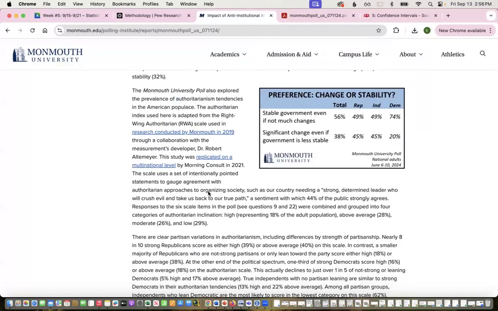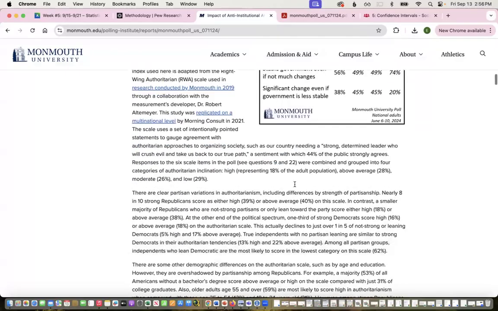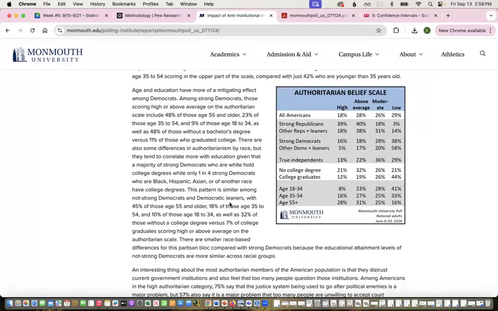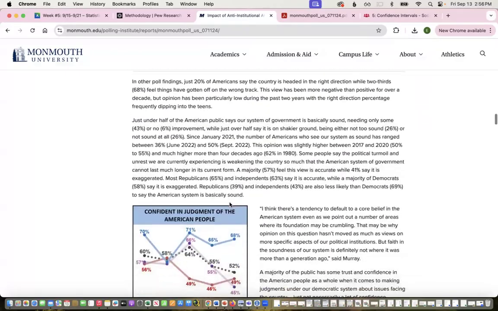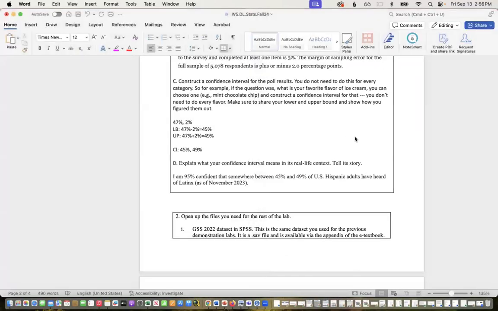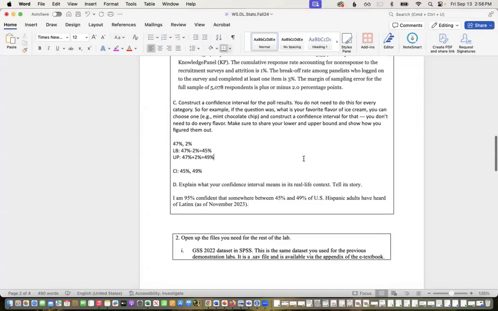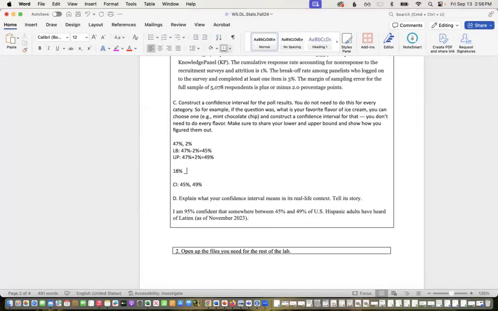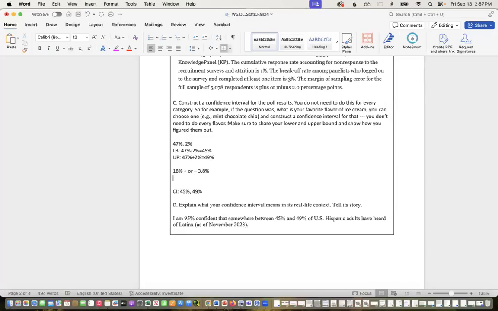No, we're going to do this on the index. I guess that each of the questions would have a margin of error. We're not going to worry about calculating it out and figuring that out. We're just going to treat this normally. And so it was 18%. And again, the margin of error was 3.8%. So again, if I was doing that one, I would do, right, 18% plus or minus 3.8%. And so I'd end up with